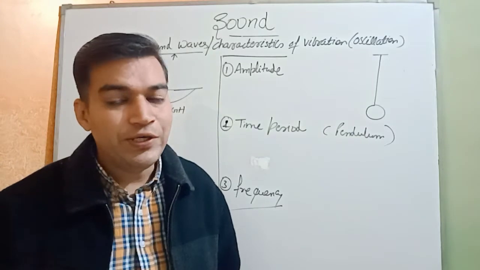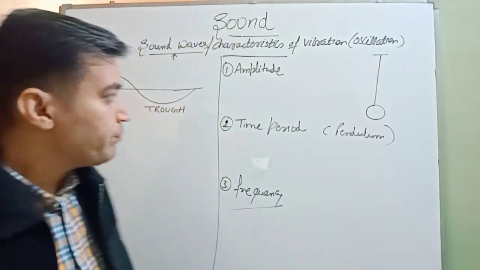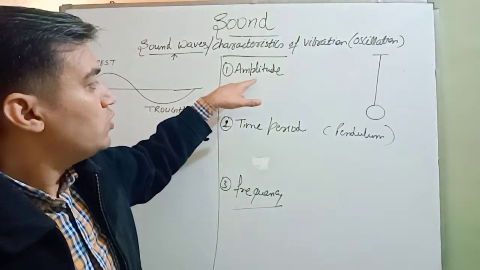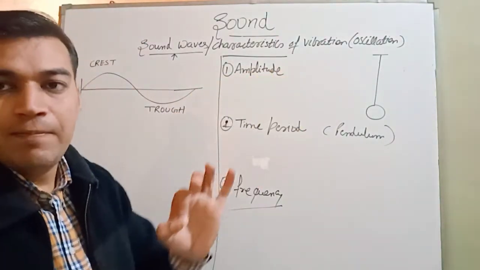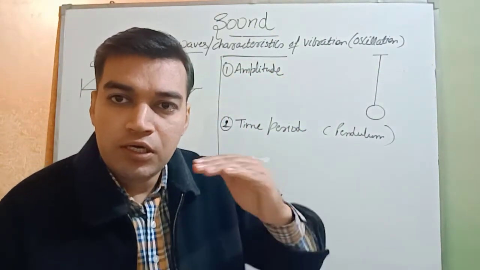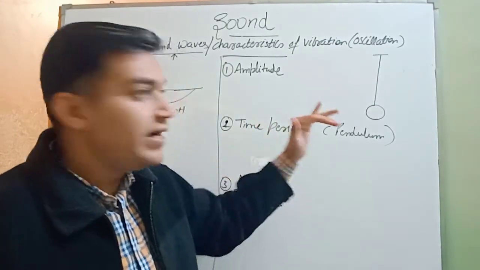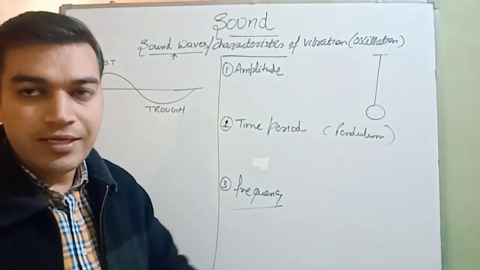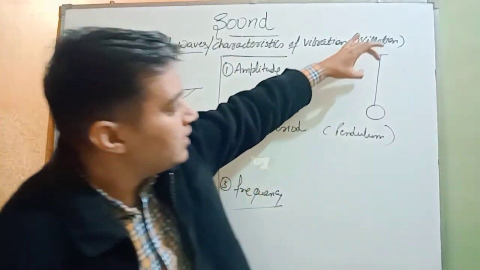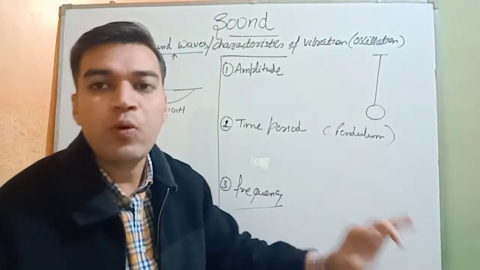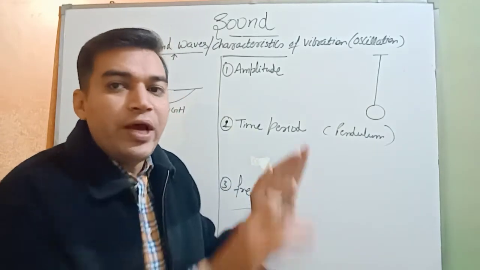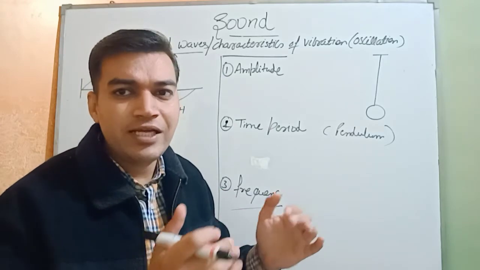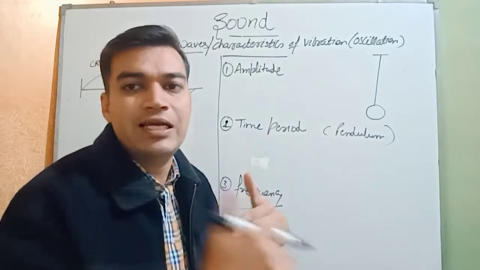What is amplitude? Amplitude of a vibration. This is the first characteristic of vibration. So amplitude of vibration is the maximum distance traveled by the vibrating object from its fixed position. Listen carefully to what I'm saying. This is the fixed position of a pendulum when it is undisturbed. But when we give it a small push, it starts to and fro movement, or you can say it will start oscillating.